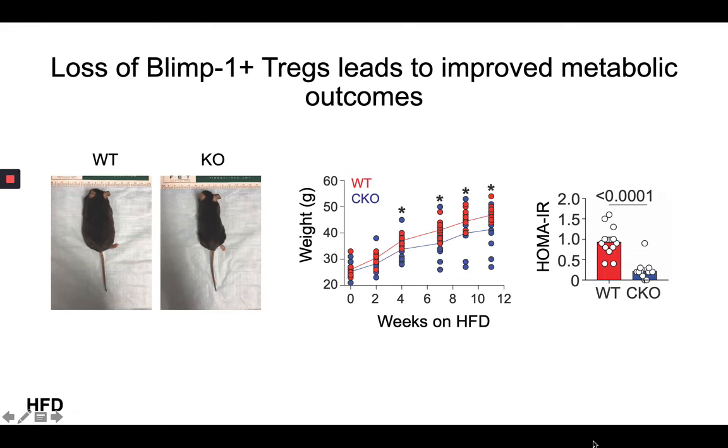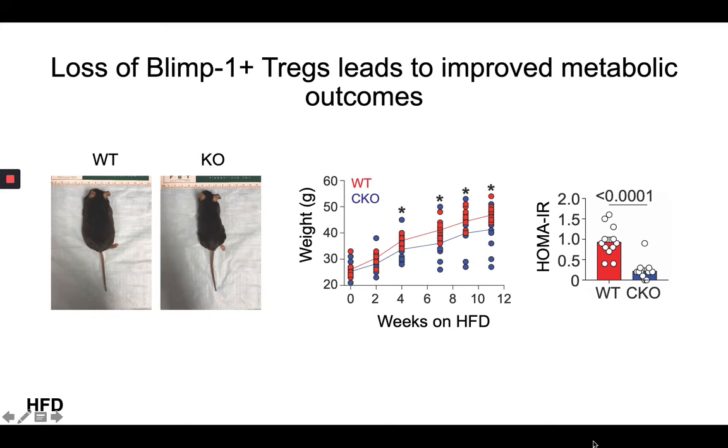One thing that stood out to us was that when we placed our mice on high-fat diet and observed them over the course of several months, the conditional knockout mice gained weight at a slower rate compared to the wild-type counterparts. In addition, when we measured insulin resistance, we found it to be lower in the conditional knockout mice compared to the control mice. We couldn't really ignore these observations because it's commonly accepted in the immunometabolism field that effector Tregs are protective against insulin resistance.